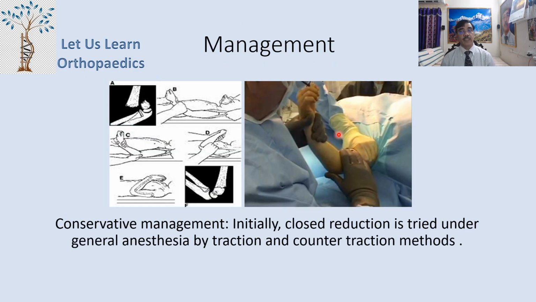Coming to the management part. Most of the cases must be initially managed conservatively. Now, initially the closed reduction is tried under general anesthesia by the traction and counter traction method, as shown in this particular diagram. You can see the traction, the counter traction, and the traction.